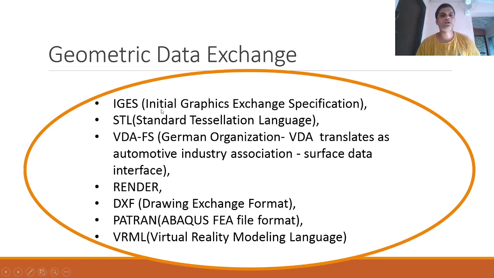Every software will have a geometric data converter, and that converter program will convert the parent file format into the general purpose or intermediate file format. The IGS file prepared by software one, let's say SolidWorks, and the IGS file prepared by, let's say, CATIA, will more or less be the same file. That is why the standardization is done in these intermediate geometric exchange formats.